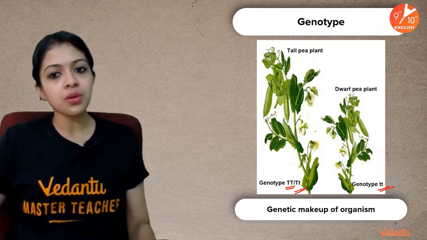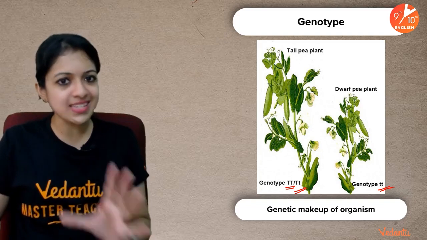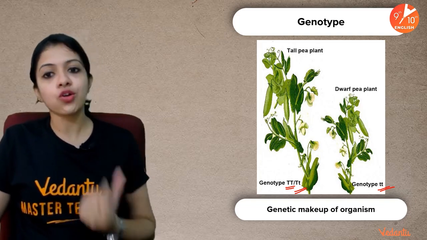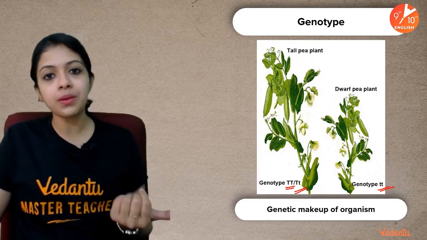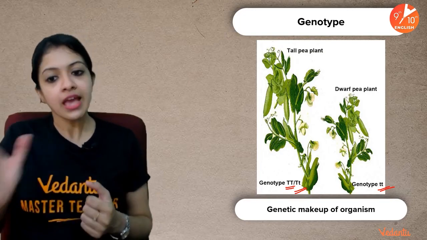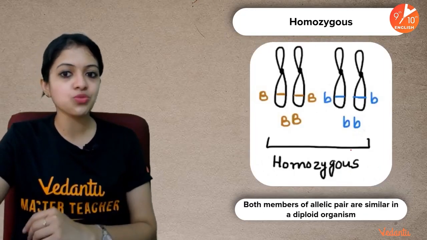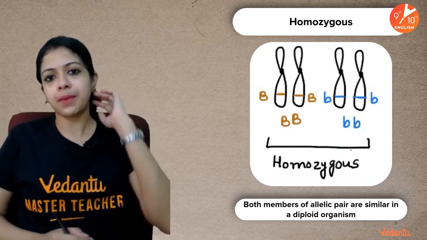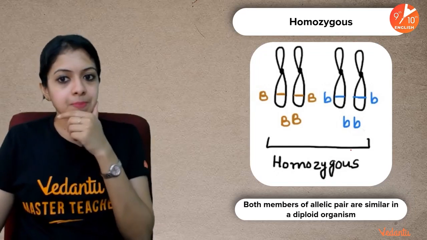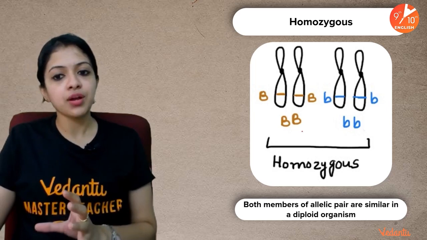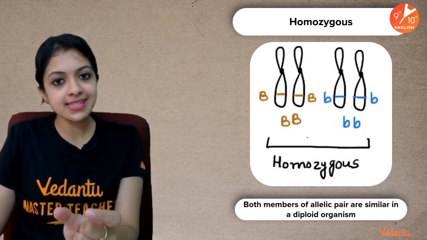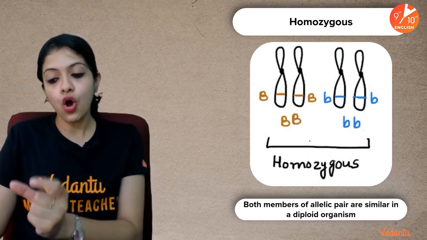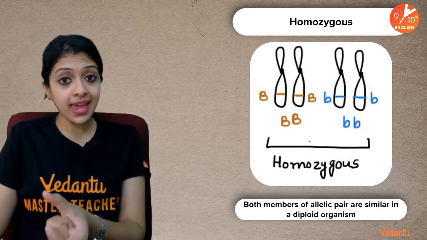Okay, so do remember these are just examples. Likewise, we can also express the genotypes of human beings, of the different characters, using alphabets. That's the easiest way to express it. We're talking about genotypes, which can either have a combination of similar alphabets, or a combination of an uppercase and a lowercase letter.